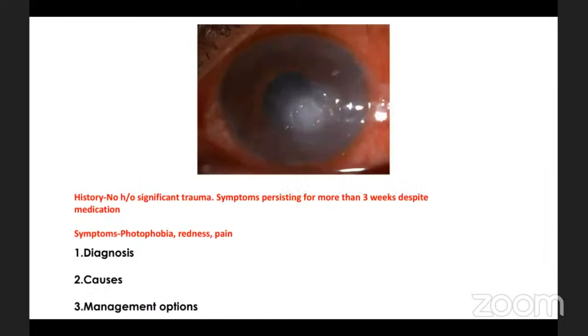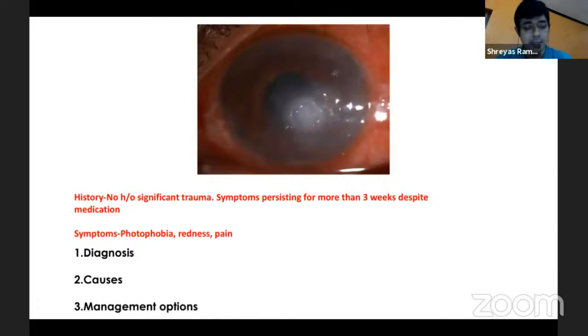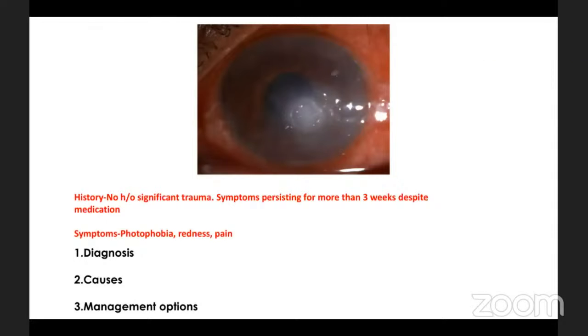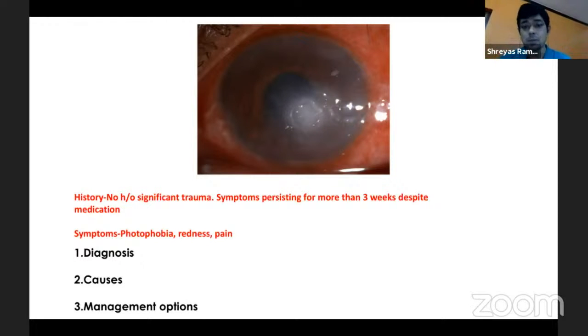Let's skip past this. Also skip past. Yeah. Let's look at this quickly. What is this? Neurotrophic ulcer, sir. Excellent? Before we could even say anything, yes. So symptoms persisting for a longer duration. So why do you say neurotrophic ulcer? Is neurotrophy one of the causes for this? I agree, but what is this essentially?